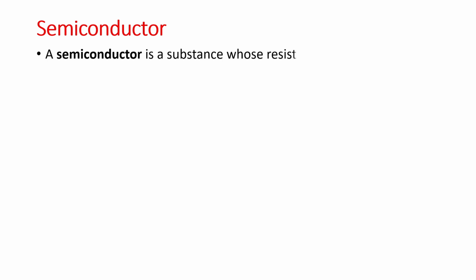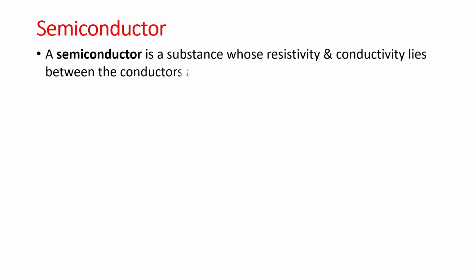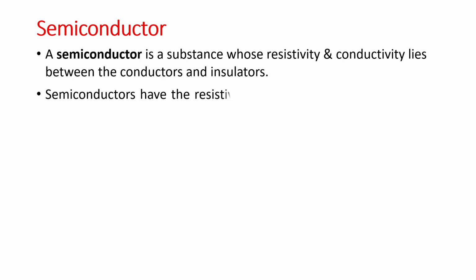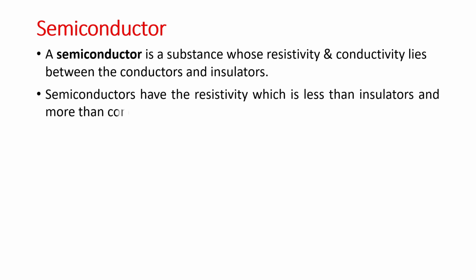A semiconductor is a substance whose resistivity and conductivity lie between conductors and insulators. That means a semiconductor can be used as an insulator and can be used as a conductor. Semiconductors have resistivity which is less than insulators and more than conductors, and conductivity which is more than insulators and less than conductors.